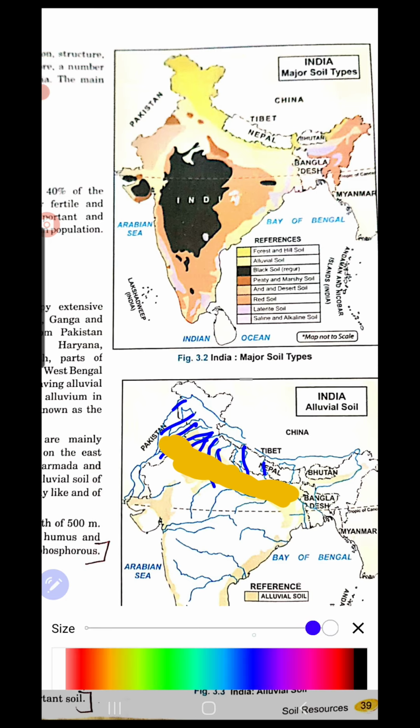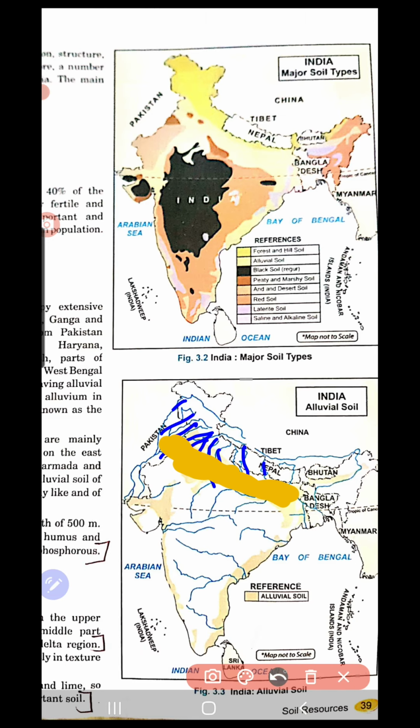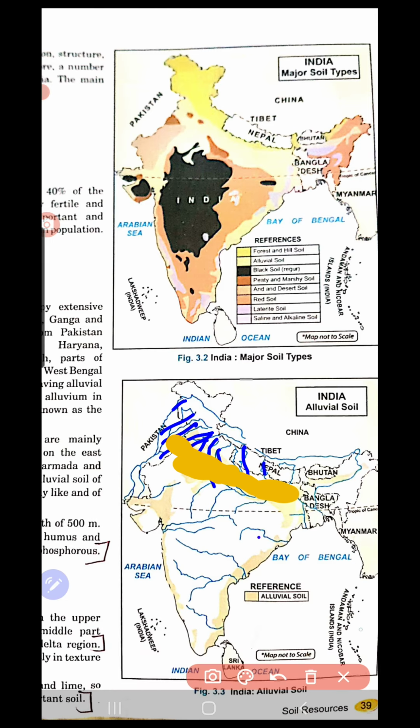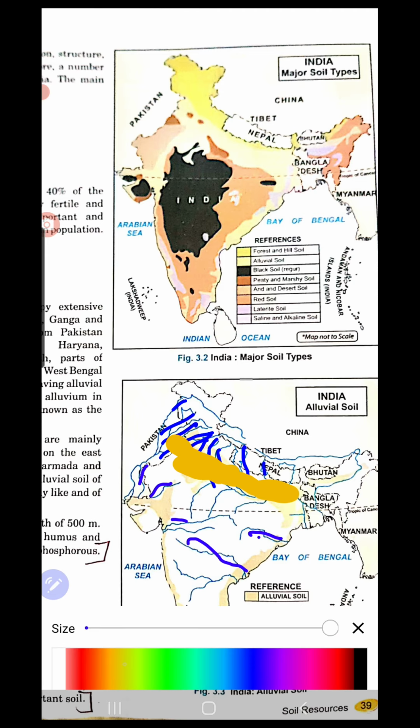Here also, if you observe, you see a number of rivers. Wherever the rivers are, these rivers do the deposition. They deposit this alluvial soil.